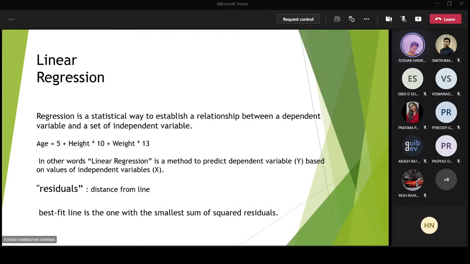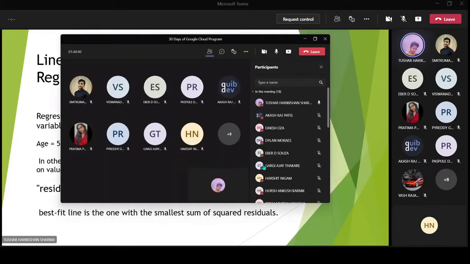Okay. So what is linear regression? Just keep one thing in mind: linear means two variables. You are dealing with only two variables, you are not going beyond that. So you only have y and x. Y is the dependent variable, and x is the independent variable. A regression where you have only two variables is known as linear regression. You are only dealing with two values, so that's why it is called linear.